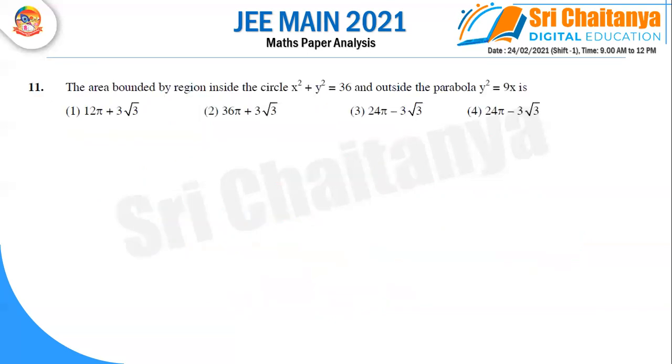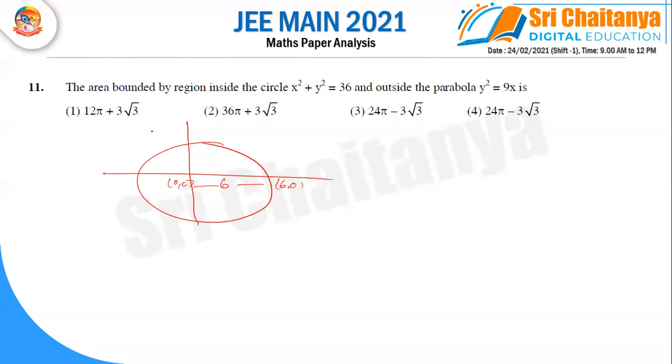Next. The area bounded by the circle given, you know that x square plus y square is equal to 36. So r square is 36, means radius 6 comma 0, and the circle has center 0, 0, and y square is equal to 9x, a parabola. You know that y square equals 9x, you can write it in the y square equals 4ax form. So the diagram is like this, not this one, not this one, this is the diagram. Now they are asking the area outside of the parabola, means they are asking for this area.